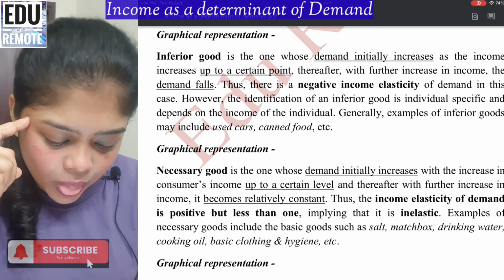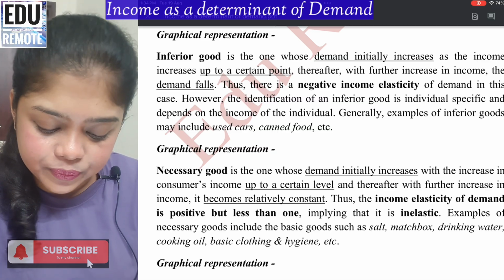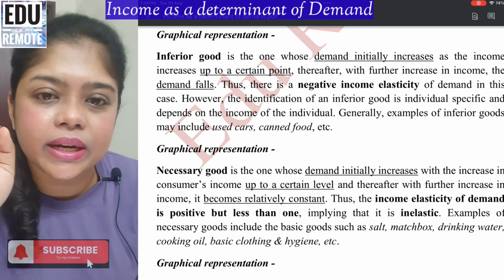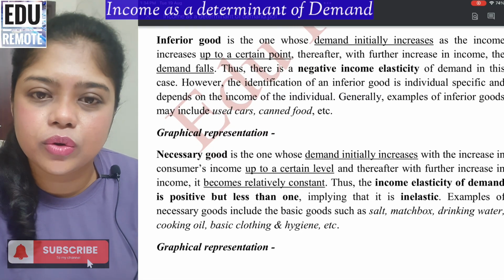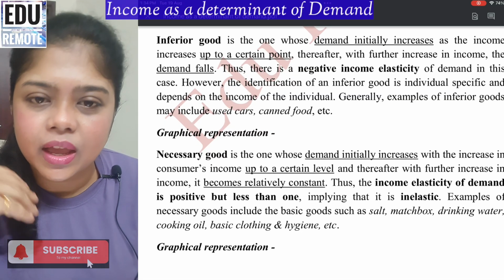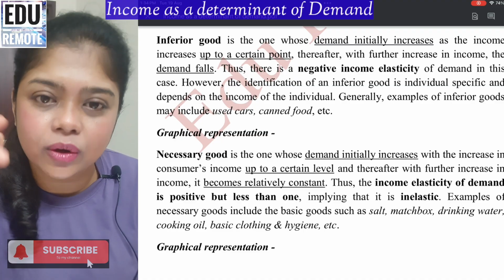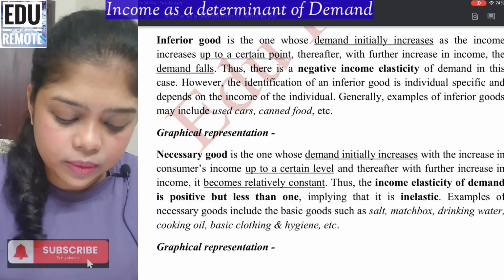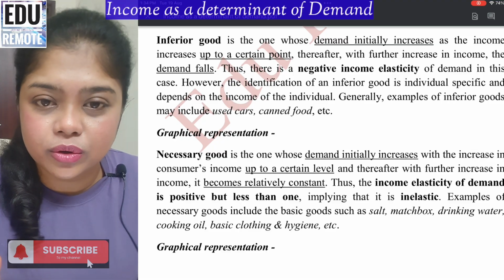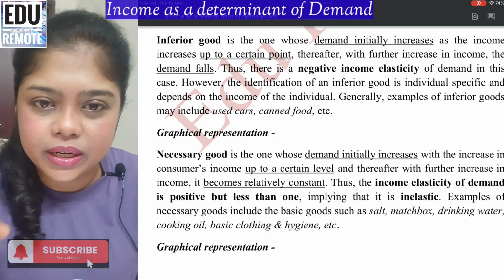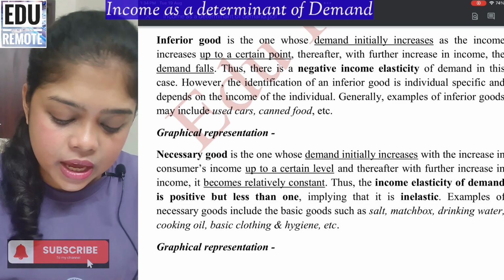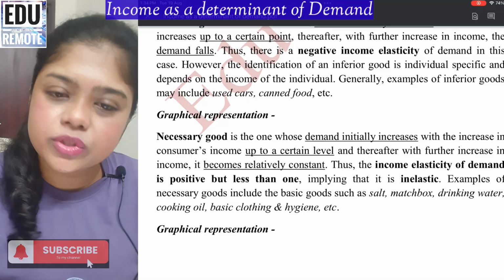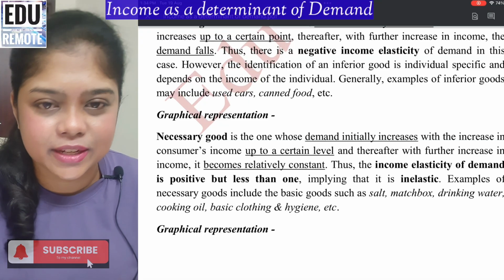We will discuss examples, but this is very individual specific and depends on the income of an individual. So an inferior good for me might differ from yours, depending on your income and my income. We determine an inferior good on the basis of the income of the individual. Generally, examples of inferior goods may include used cars, canned foods, etc.